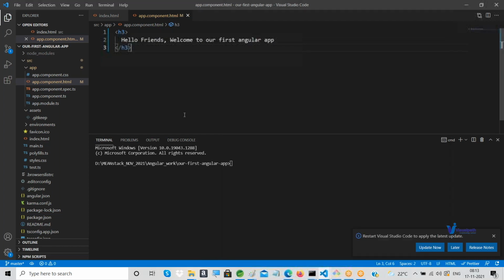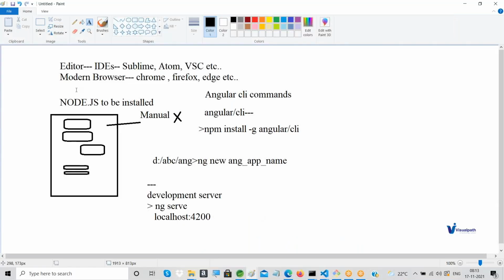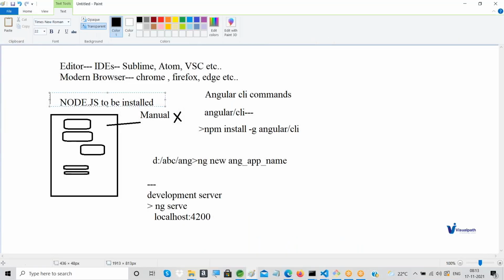Okay, that's it, guys. I don't want to give too much on the first day itself. As a recap, I want you to do these things. Try to install Visual Studio Code. You also have to install Node.js on your computer. Then try to install the Angular CLI using this command.